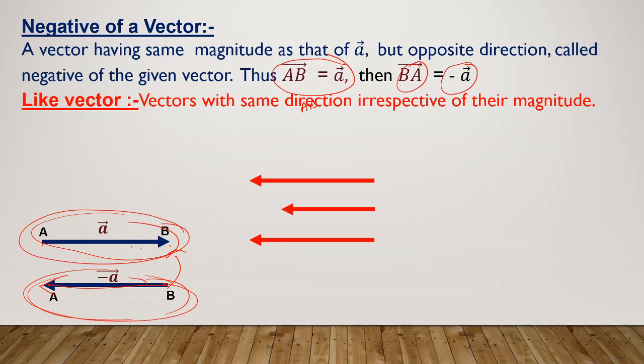Okay, so this is very simple. Like vectors are nothing but vectors with the same direction. The vectors with the same direction we call like vectors. No need to bother about anything.